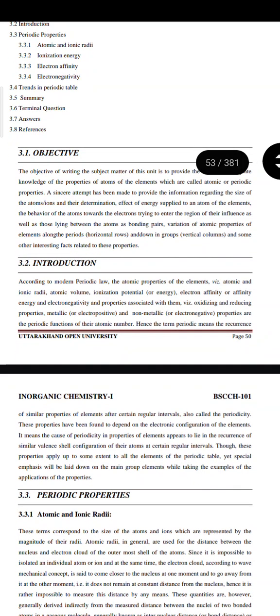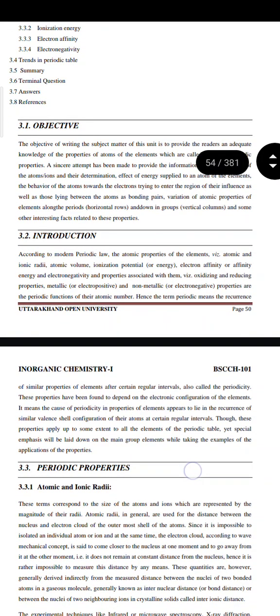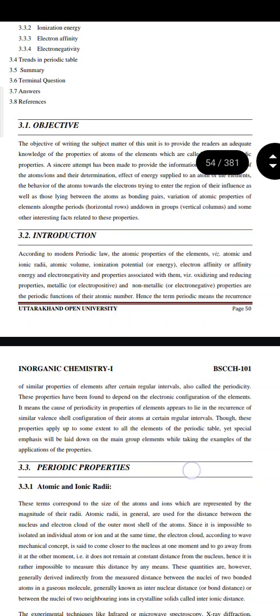A sincere attempt has been made to provide information regarding the size of atoms and ions and their determination, the effect of energy supplied to an atom of the element, the behavior of the atom toward an electron trying to enter the region of its influence, as well as those lying between the atoms as bonding pairs, the variation of atomic properties of elements along periods and down groups, and some other interesting facts related to these properties.